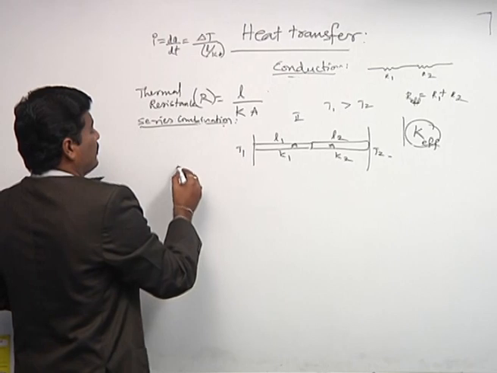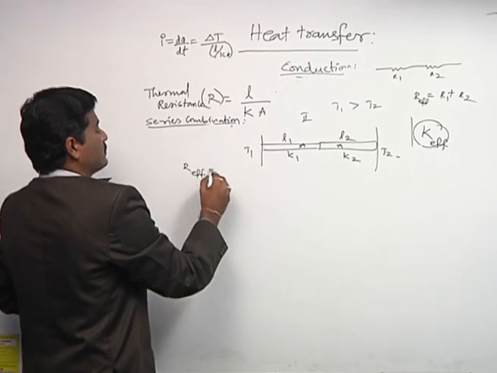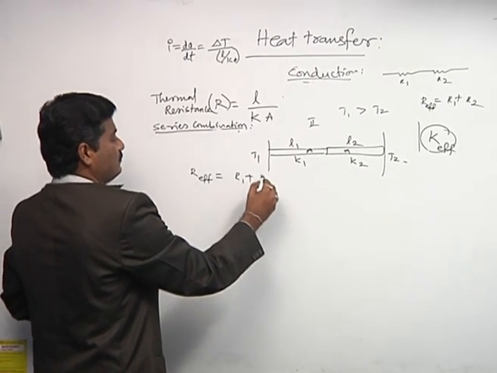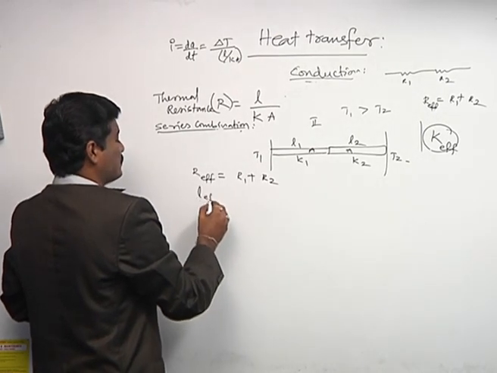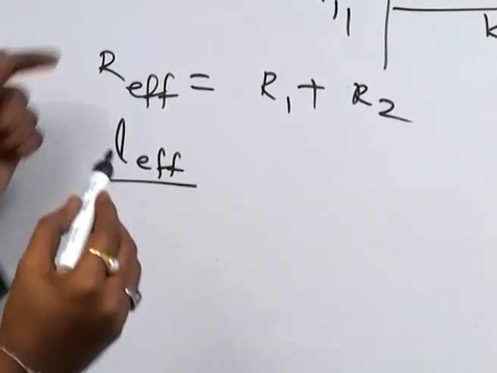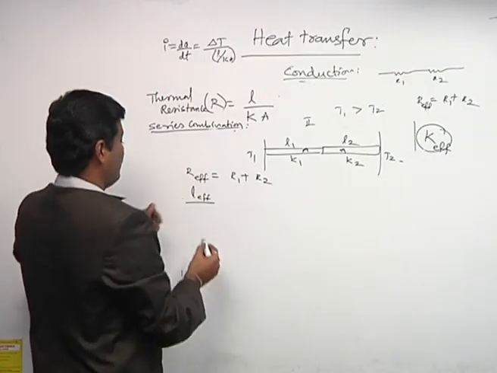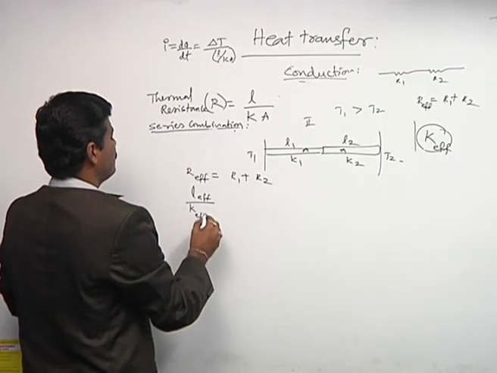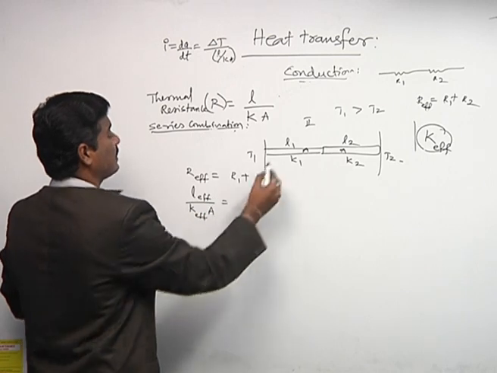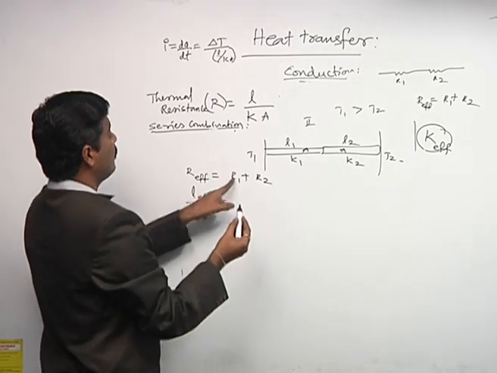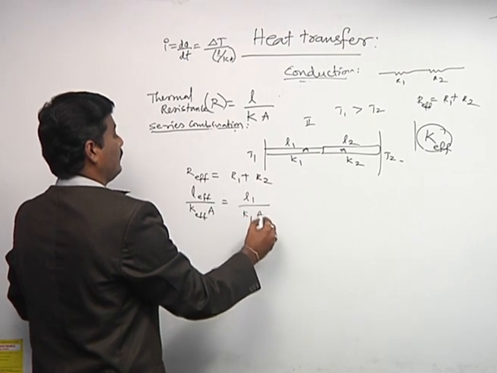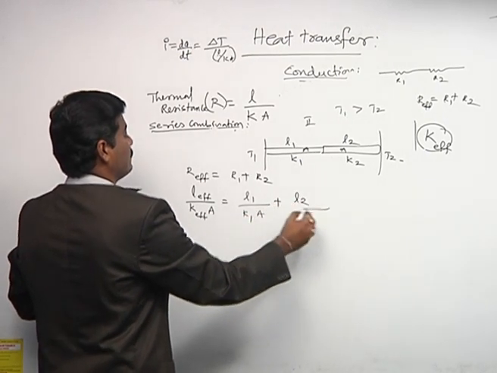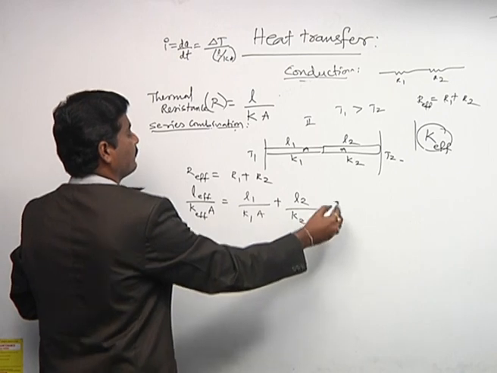We got R effective in the series combination. Just now we derived R1 plus R2. So, we can write down this total: L effective by K effective into A, the area of the cross section, which for all the cases is the same. That is our assumption. R is equal to L1 by K1 into A plus L2 by K2 into A.